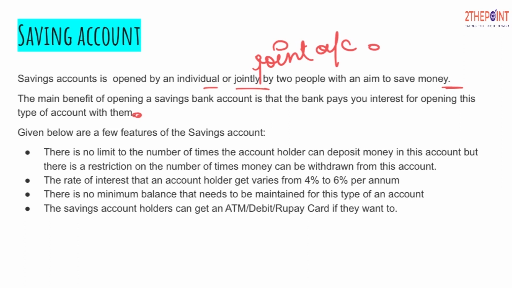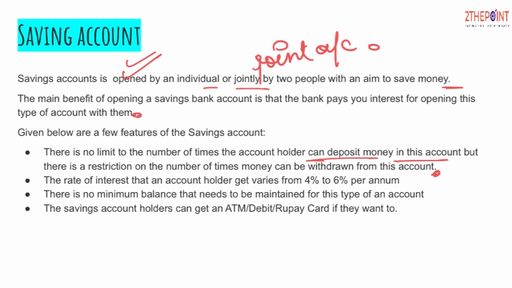Given below are the features. There is no limit to the number of times the account holder can deposit money in this account, but there is a restriction on the number of times money can be withdrawn. Since it's a saving bank, the bank puts no limit on deposits, however many times you want to deposit. But on withdrawal, definitely there is a limit, because it's a saving account opened with the motive of saving money.